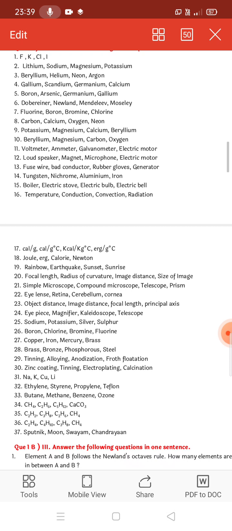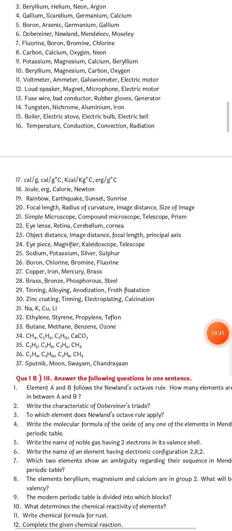Eyepiece, magnifier, kaleidoscope, telescope. What is the odd one out here? Find out the odd one out in this. After that, question number 24: eyepiece, magnifier, kaleidoscope, telescope. Here the odd one out will be kaleidoscope. No use of lens. Next you have sodium, potassium, silver and sulfur.